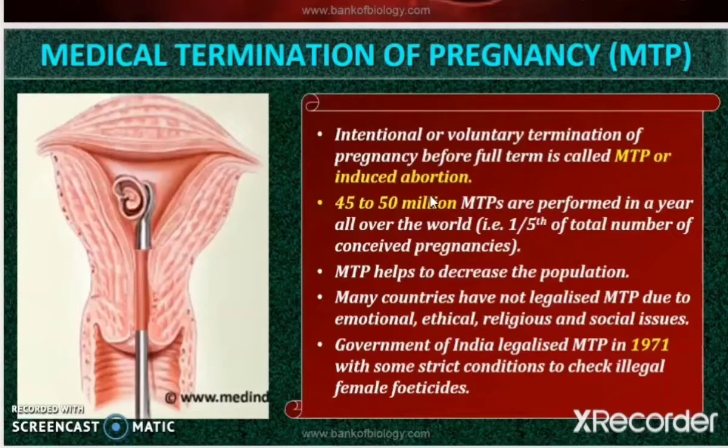What is termination? It is to end pregnancy. That is, they are ready to end the pregnancy process which happens inside the woman before full term. You know that for 9 months a woman has to carry the fetus in her uterus, and the baby grows until the 9th month. This termination process can be done only till certain months. It cannot be done at any time, right?